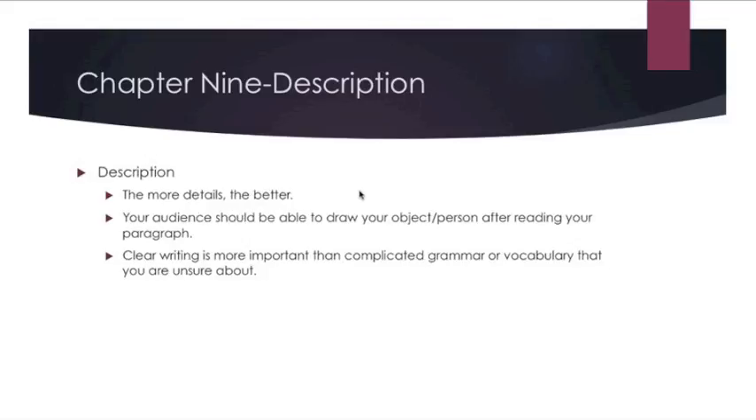Now, also with description, remember, the more details, the better. Your audience should be able to draw your object or your person after reading your paragraph. Above all, clear writing is more important than having complicated grammar or vocabulary that you are unsure about. When in doubt, stick with subject-verb agreement. Subject-verb-object, much better than trying to put a lot of indirect sentences or complex sentences. Stick to a simple structure, to a simple organization, and then your ideas will be very clear, which is the ultimate goal.